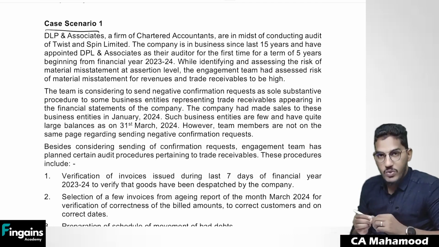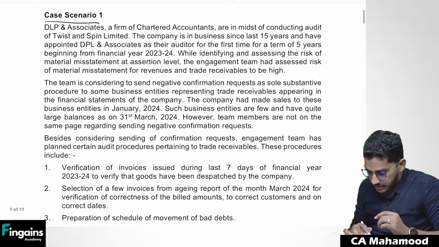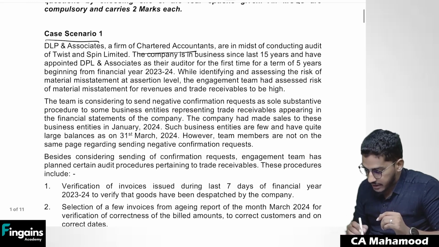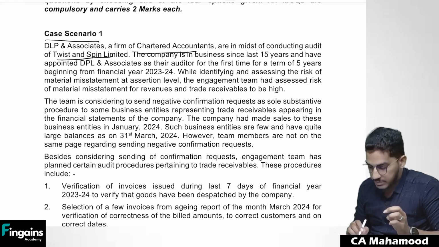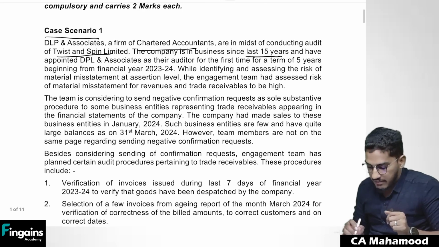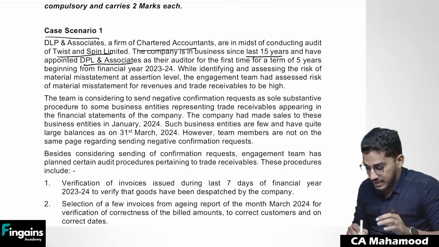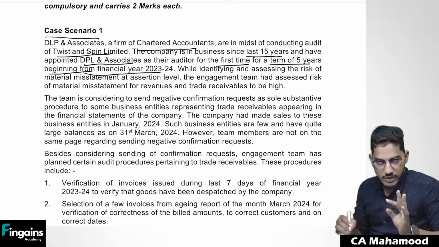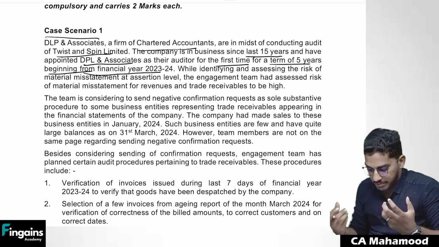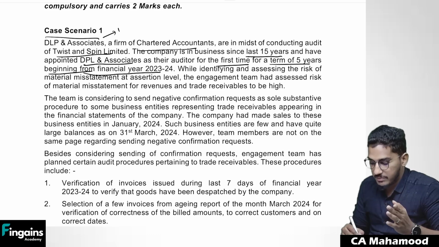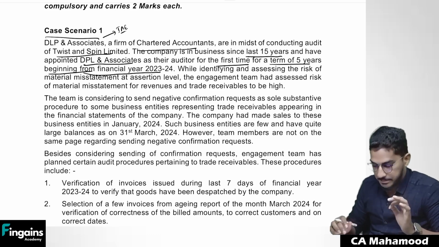So what does case scenario number 1 say? Let us see. DLP and Associates, a firm of chartered accountants, are in midst of conducting audit of Twist and Spin Limited. The company is in business since the last 15 years and have appointed DLP and Associates as their auditors for the first time for a term of 5 years from the beginning from financial year 2023-24. So they spoke about the company's business and they told that they have appointed this DLP and Associates for the first time. That means it is an initial audit engagement.